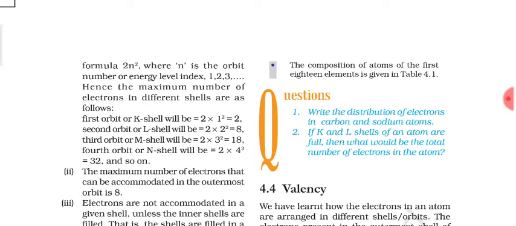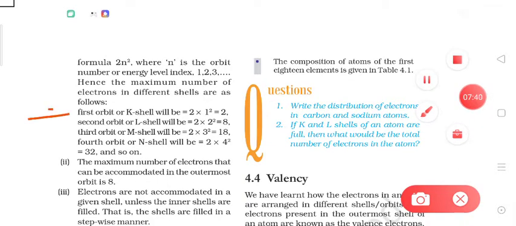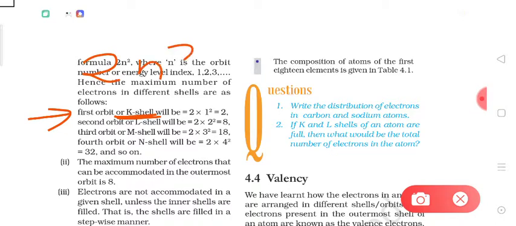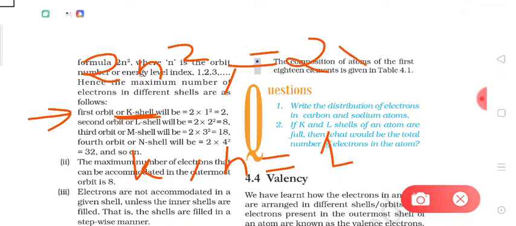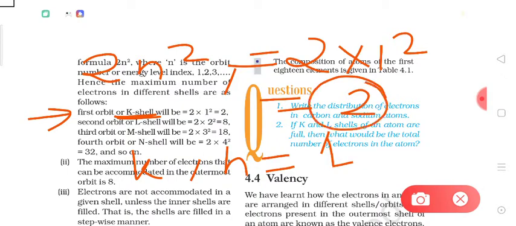For example, if we want to determine the maximum number of electrons in the K shell, which is the first shell, the total number of electrons will be 2n square, and for the K shell, n is 1, so 2n square becomes 2 into 1 square, that is 2 electrons. So for the K shell, or the first shell, the maximum number of electrons will be 2. So only 2 electrons can be accommodated in the first shell.